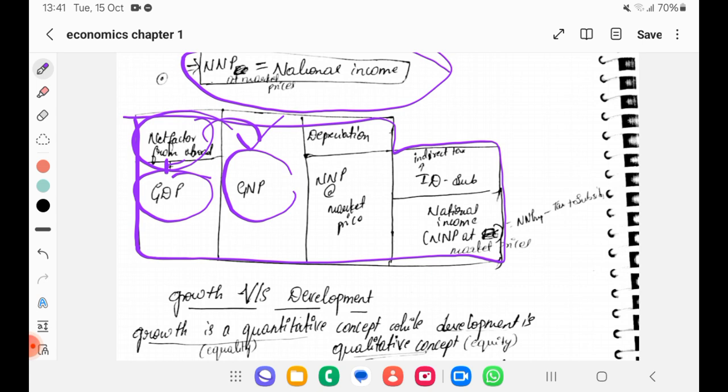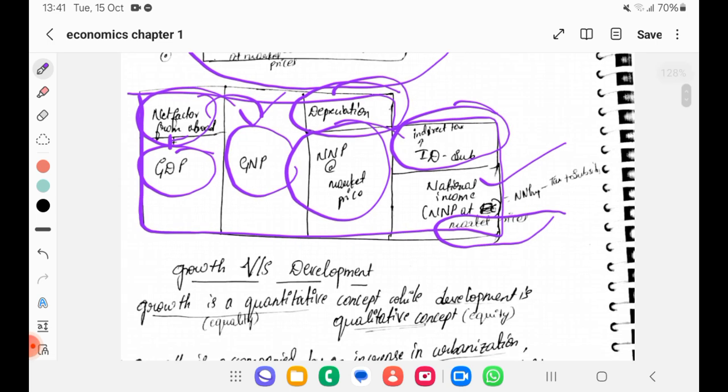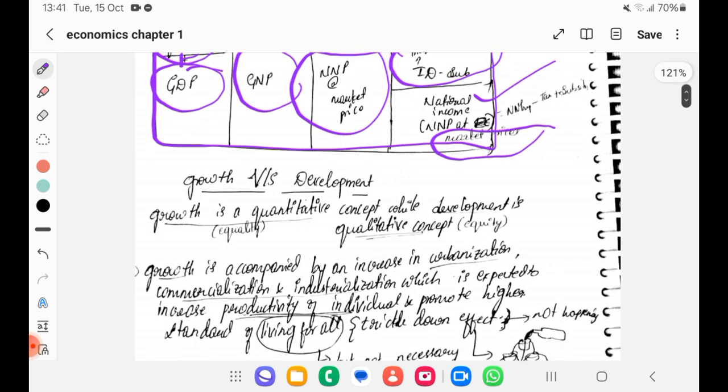Then we have depreciation; if you consider it, then it is NNP at market price. Then if you are adding indirect taxes and also removing subsidies, it becomes national income at market price. Okay, net national product, that is equal to national income, which we are considering at market prices. So this is about our terminologies.